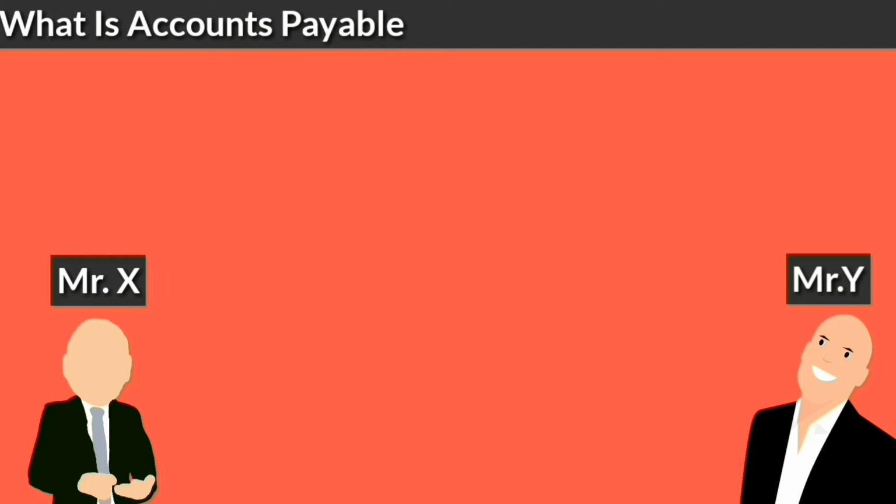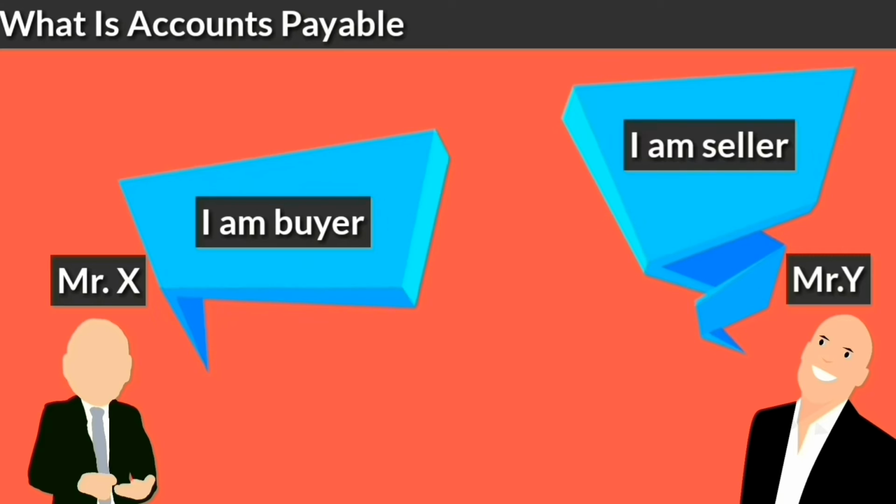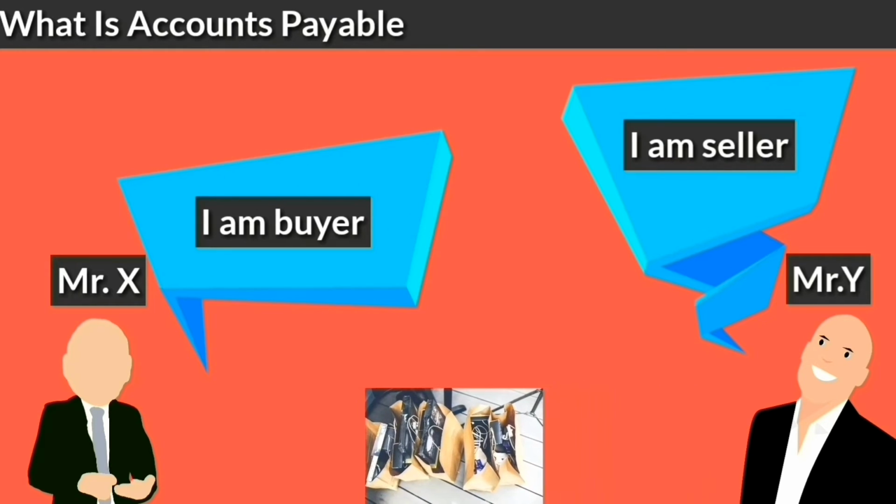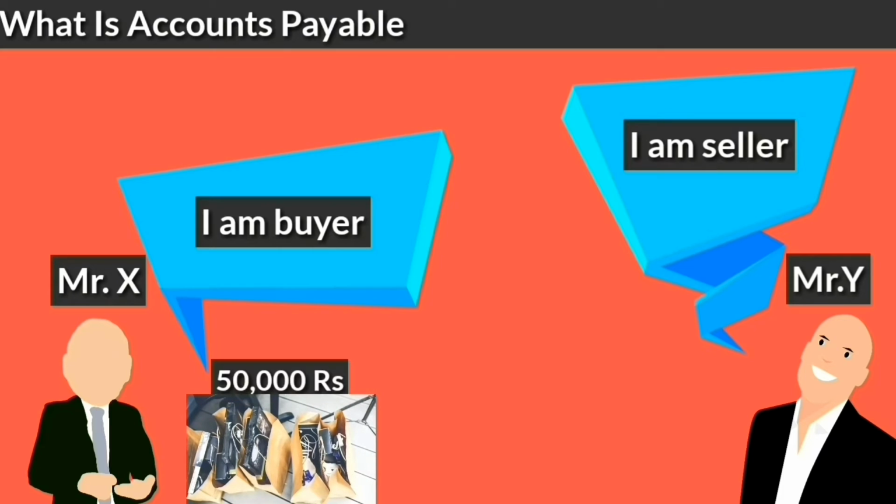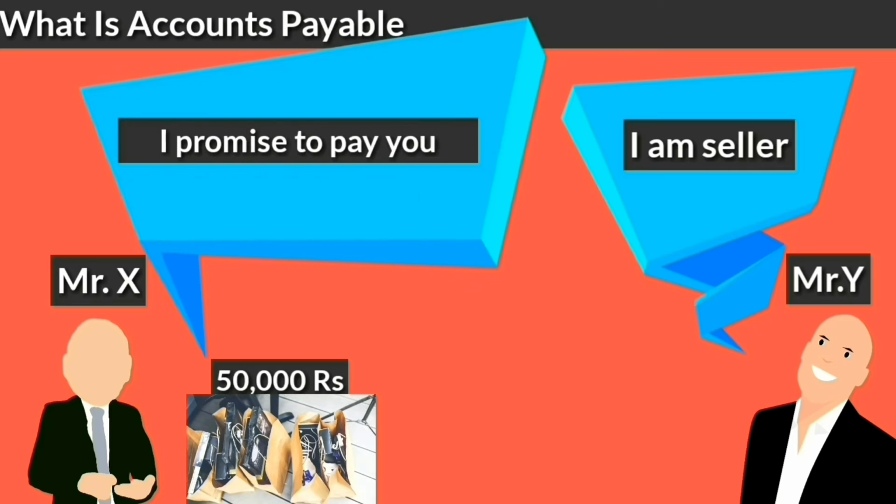What is accounts payable? Here are two persons, Mr. X and Mr. Y. Mr. X is a buyer here, Mr. Y is a seller here. Mr. X purchased goods and services from Mr. Y worth Rs 50,000 on credit. That means Mr. X is not paying right now and is promising Mr. Y that he will pay later.